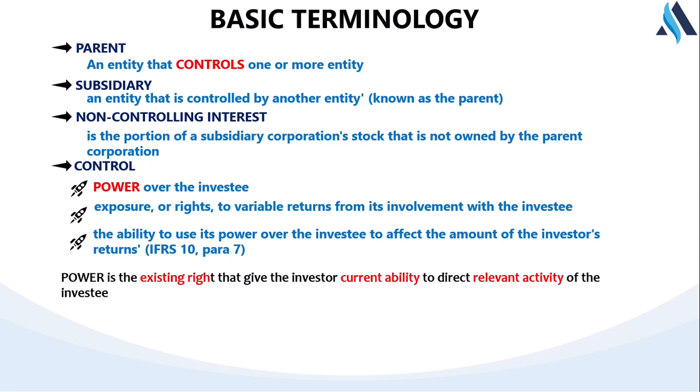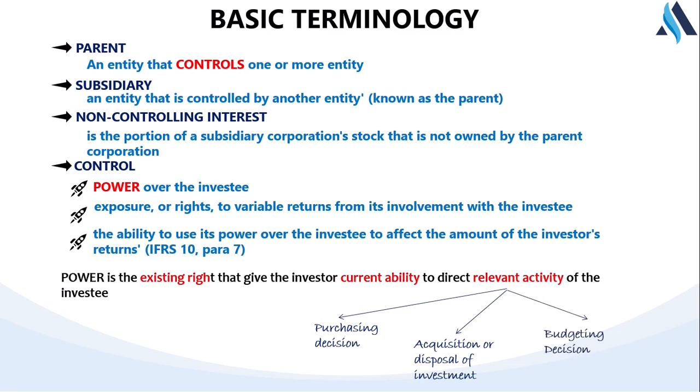And because you have the right, you have the current ability to affect any relevant decision or relevant activity of the subsidiary. An example of a relevant activity is the purchasing decision of the subsidiary. You can affect that. You can affect the acquisition or disposal of a particular investment. You can affect the budgeting decision and the likes.